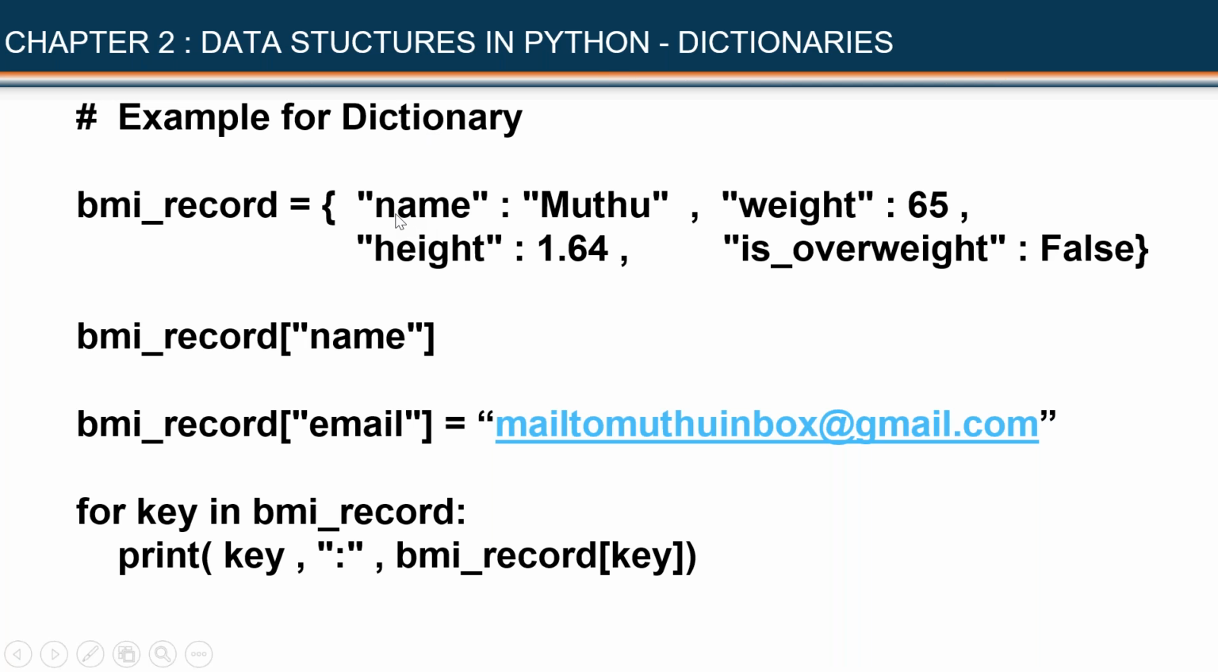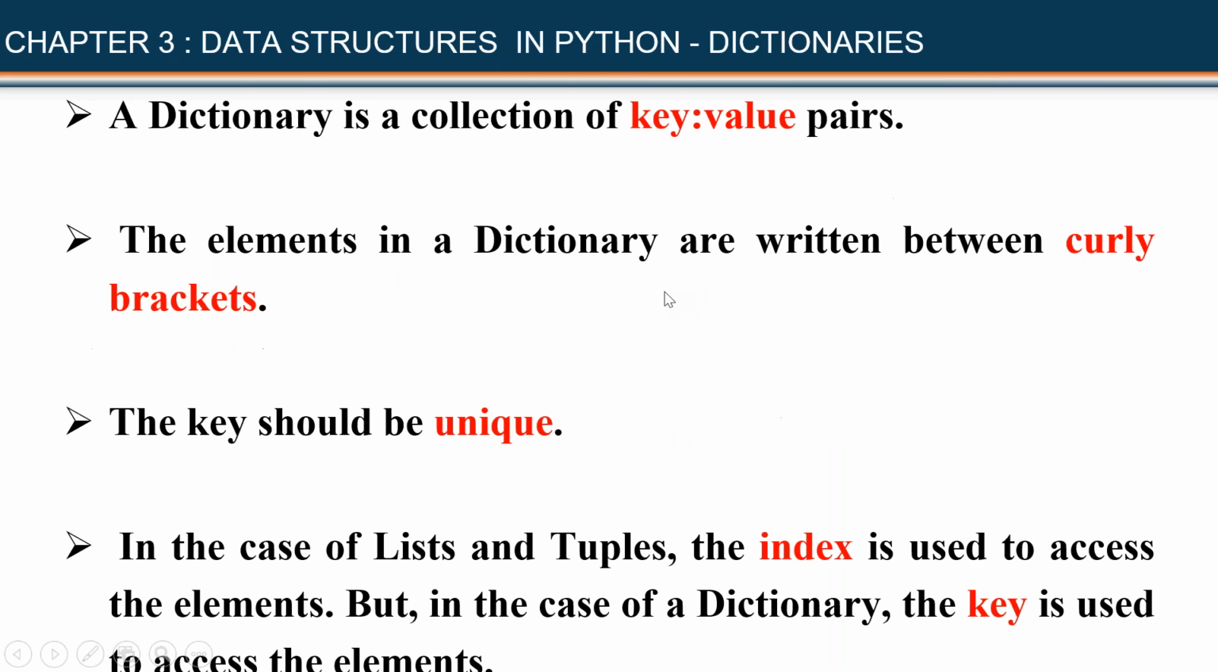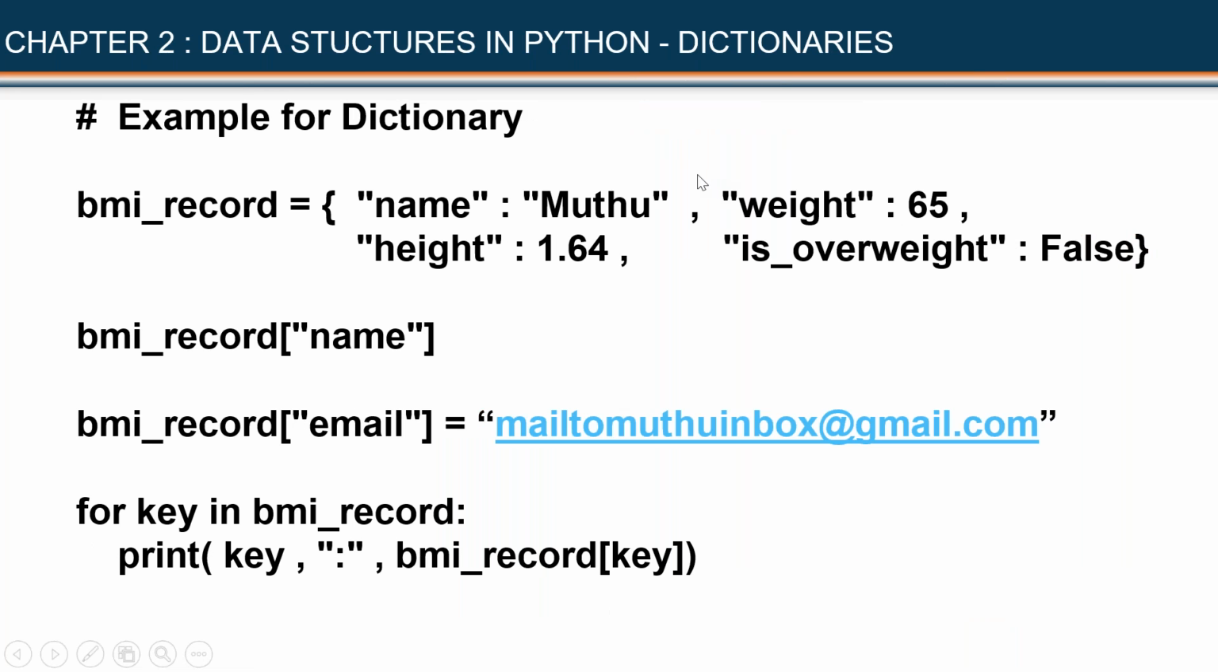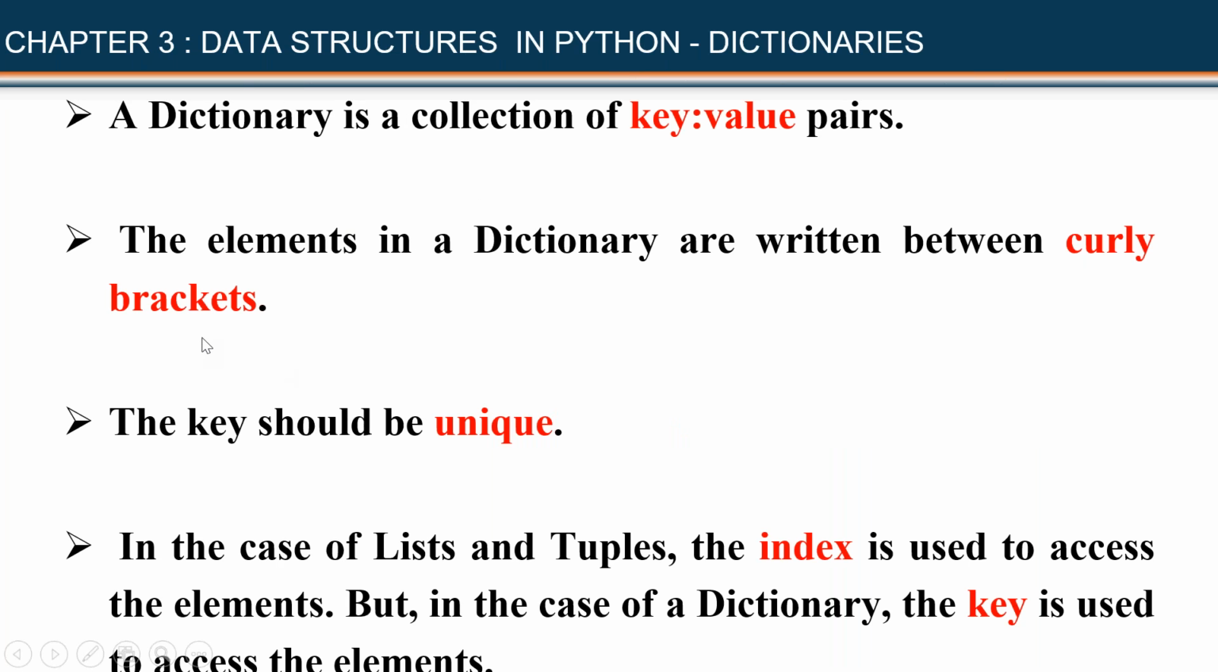This is known as one pair: what is my name? This is another pair: what is my weight? These are the third pair: what is my height? And am I suffering from overweight problem? First pair, second pair, third pair, fourth pair. So I have a collection of 4 pairs of values. This is what they call a dictionary: a collection of key value pairs. We start with an opening curly bracket, and we also indicate the end with another curly bracket. That is what we mean here.